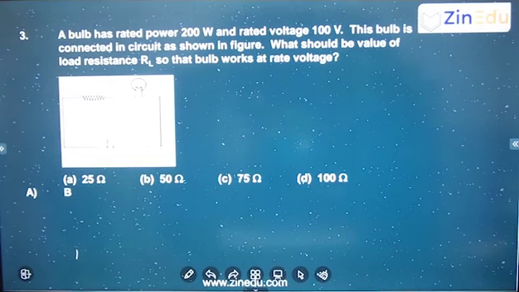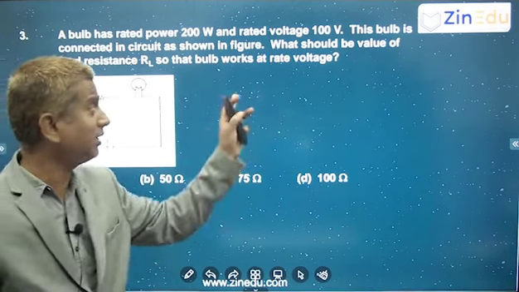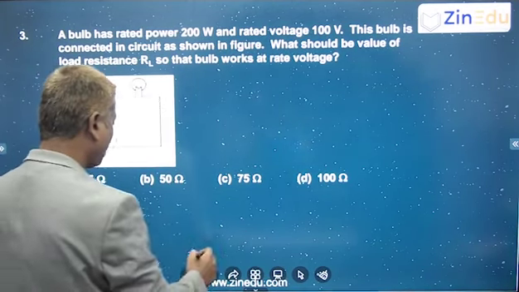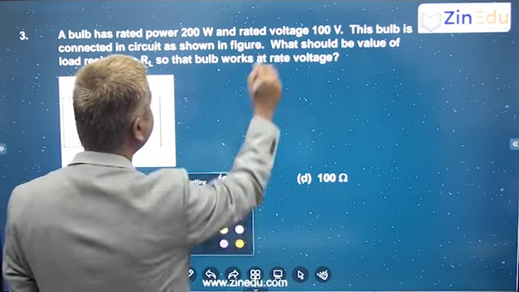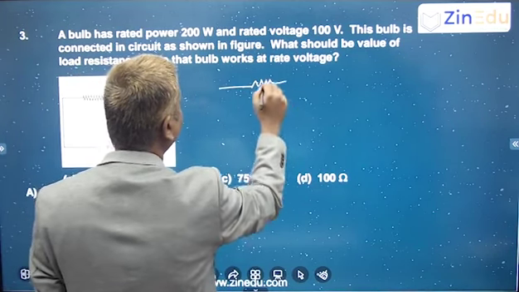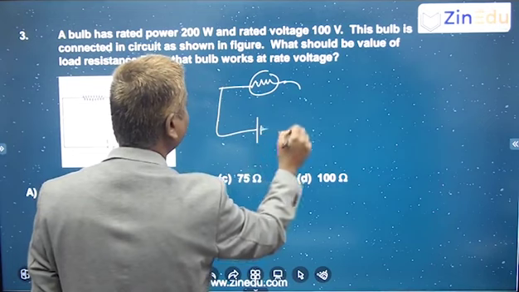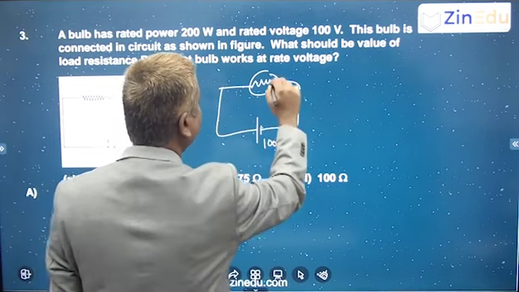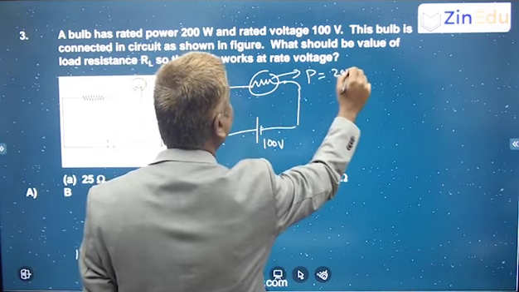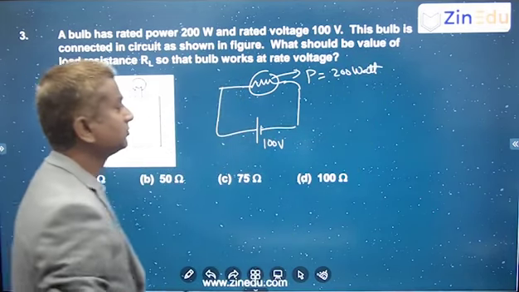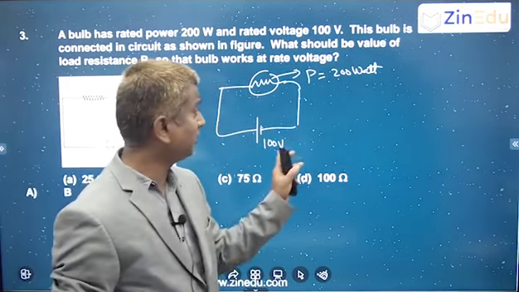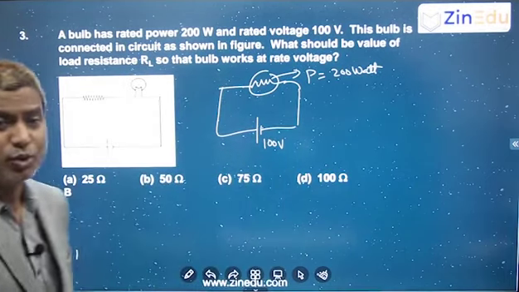A bulb has a rated power of 200 watts and a rated voltage of 100 volts, right? If you take any bulb, it will glow with some rated power and rated voltage. We all know that. So whenever it is connected across 100 volts, it is glowing with a power of 200 watts. Correct? Whenever the potential difference across the bulb is 100 volts, only then will the power be 200 watts.